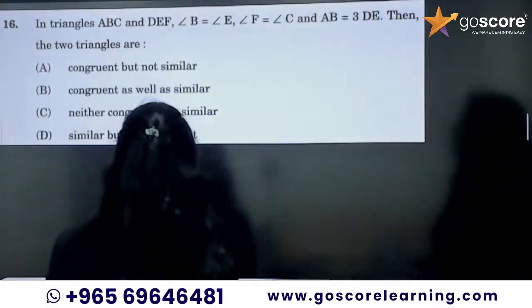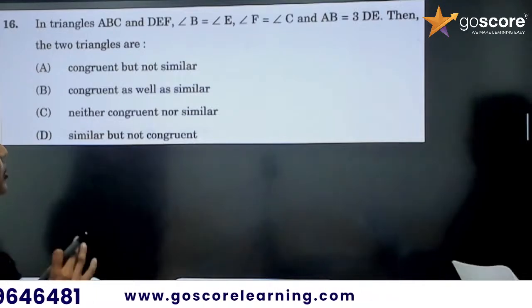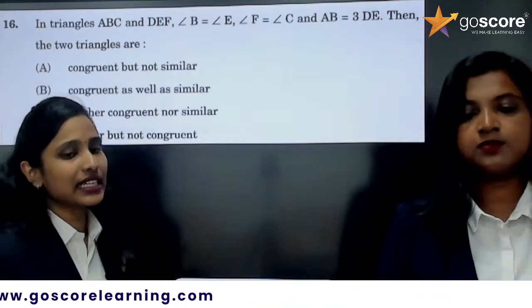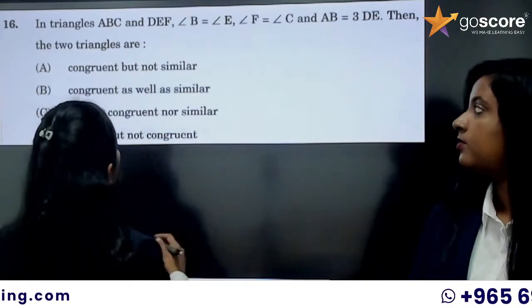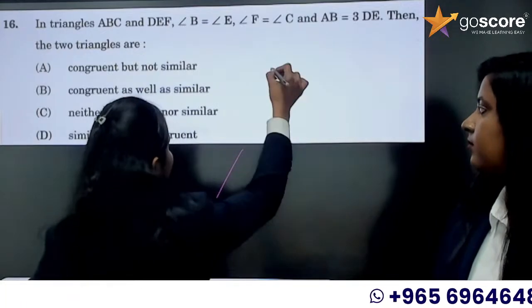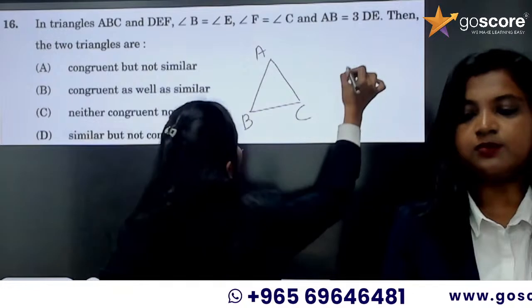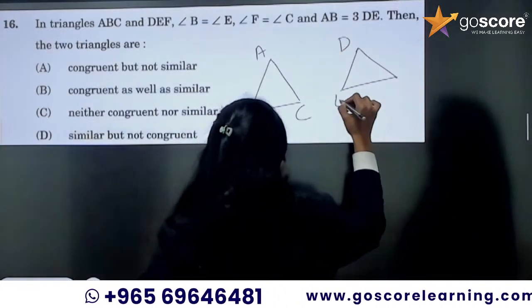Now the next question, the 16th one. In triangles ABC and DEF, angle B equals angle E, angle F equals angle C, and AB equals 3DE. We have two triangles, ABC and another triangle DEF.